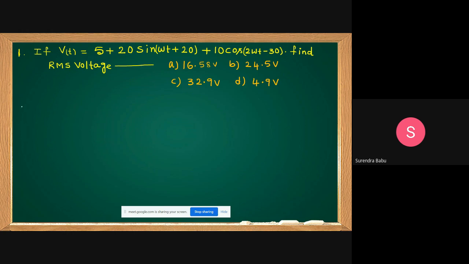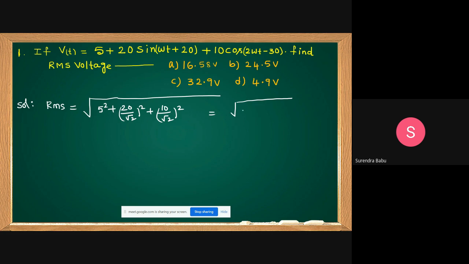Find the RMS value. Can anybody? What is the RMS of this one? Yes, friends. How to find the RMS value? RMS equals square root of 5 square plus (20 by root 2) whole square plus (10 by root 2) whole square. How much can you get?